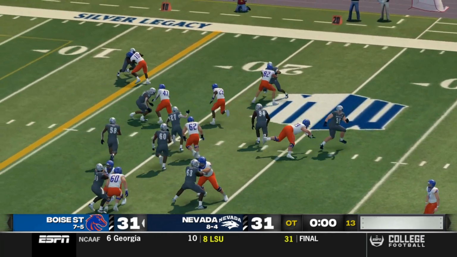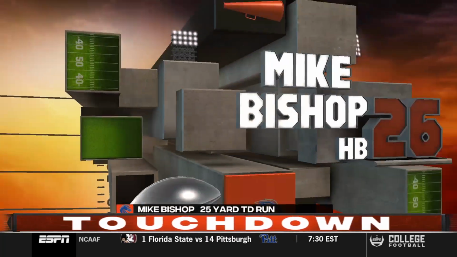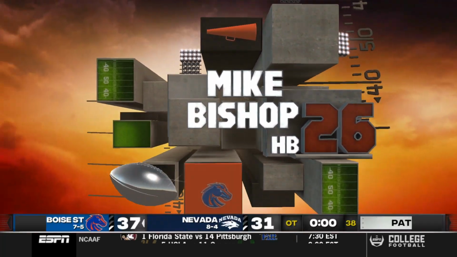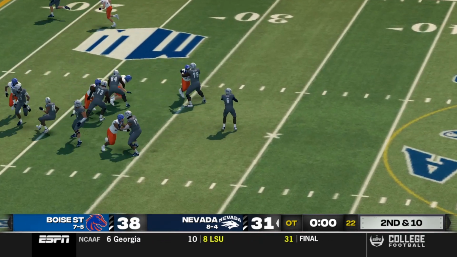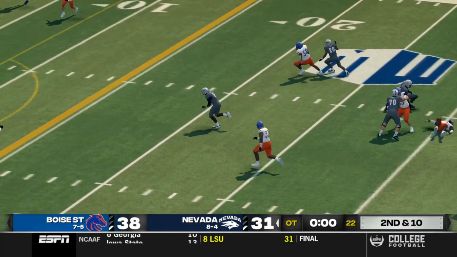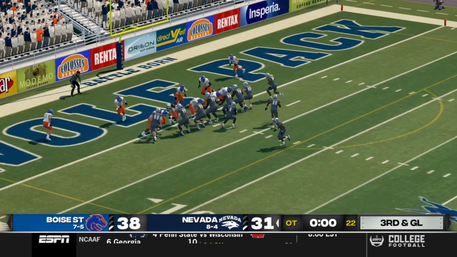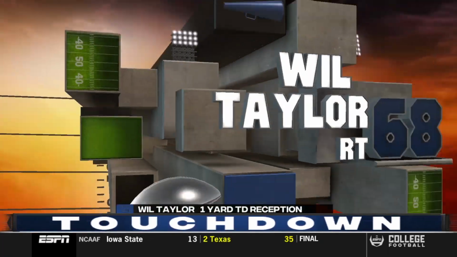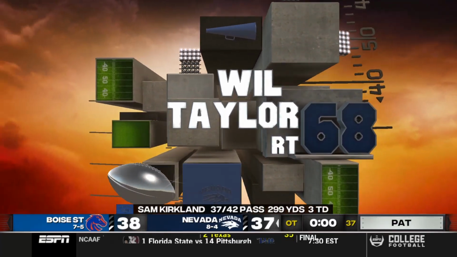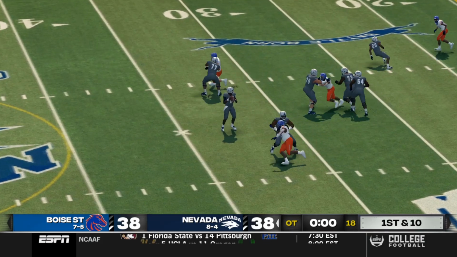We're going to overtime, and on the first play of overtime, Mike Bishop for 25 yards and a touchdown. Boise State taking that 38-31 lead, and now Kirkland needs to get it done for the Wolfpack as he takes his first play all the way down inside and then gets the touchdown to Will Taylor, a right tackle making the touchdown catch. So now first play of double overtime.